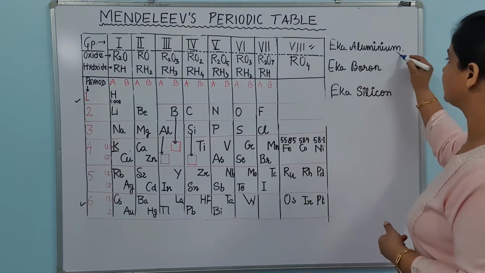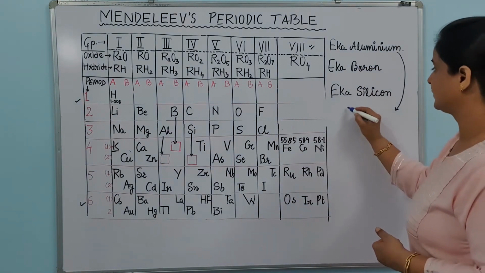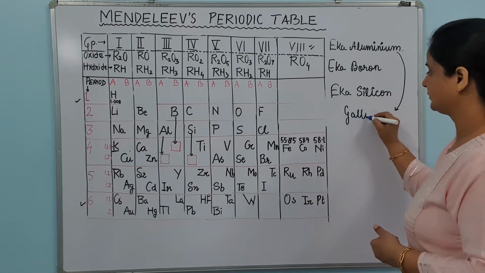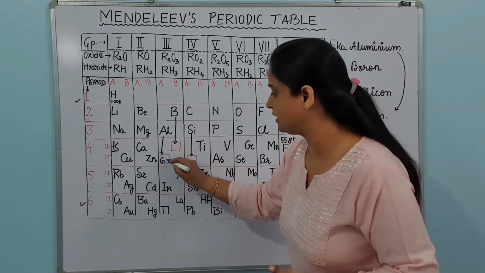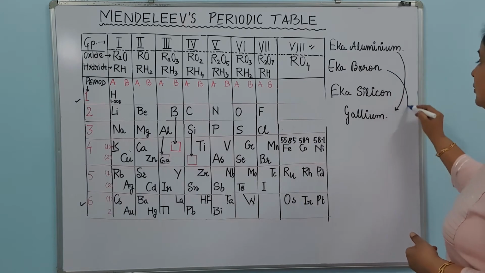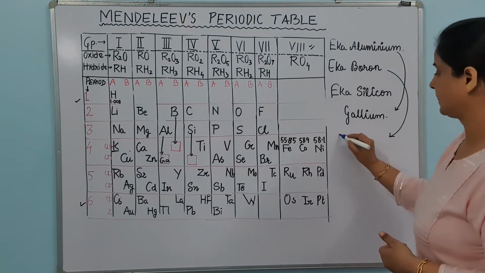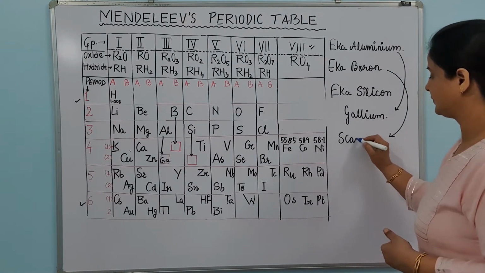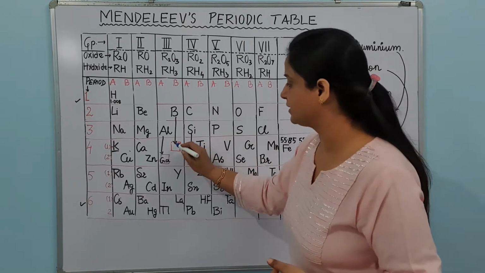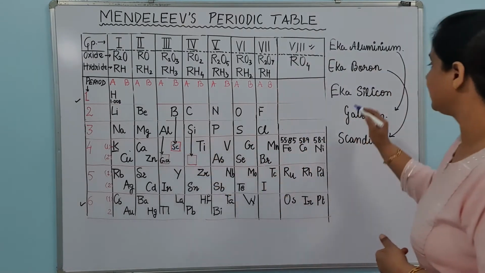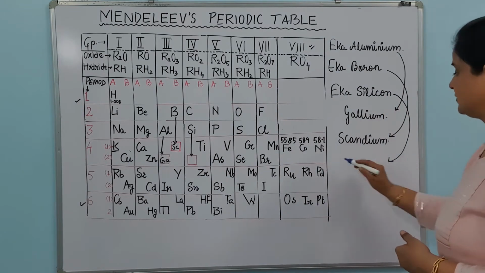एक aluminium is gallium. So I can keep here gallium, Ga. एक boron means scandium. So now we know that here is scandium, and एक silicon means germanium.